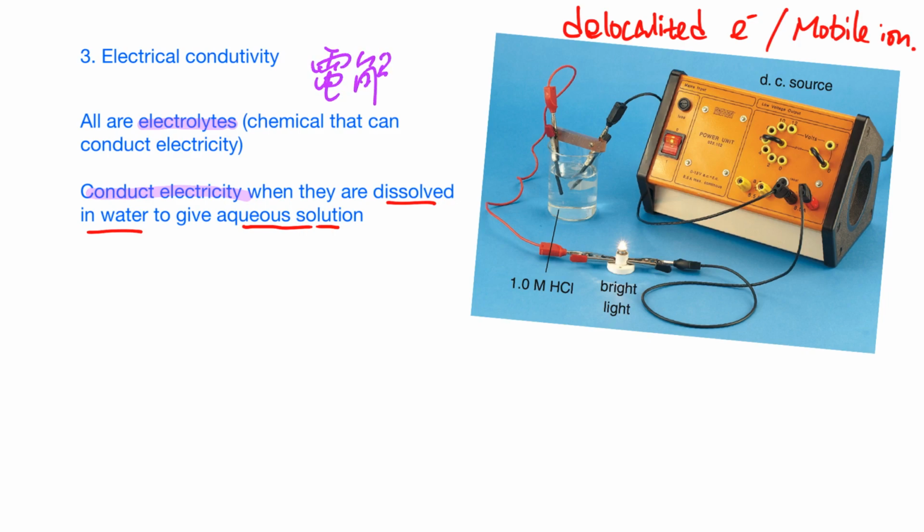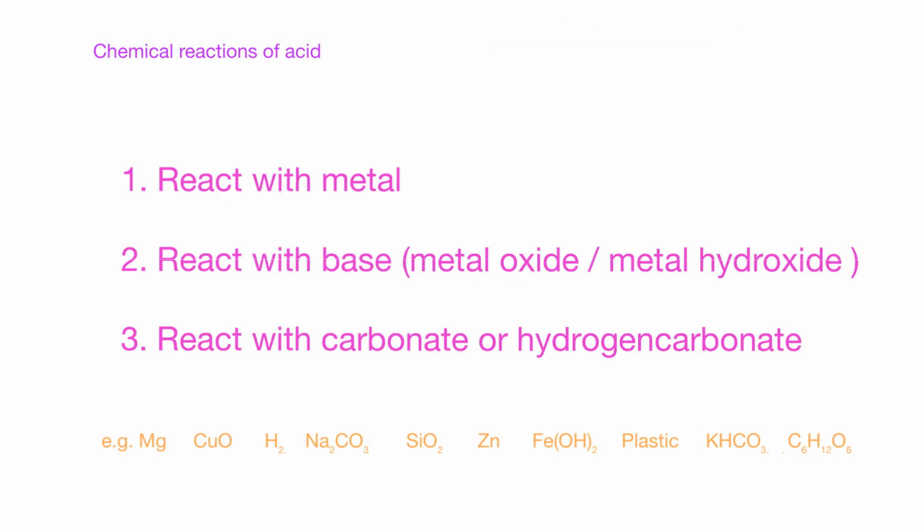For acids, if they are electrolytes, they can conduct electricity. You can see the setup right here. When the electricity passes through and completes the circuit, the light bulb lights up. So all kinds of acid, as long as they dissolve in water, are electrolytes and can conduct electricity. How about the chemical reactions of acids? This part is even more important.